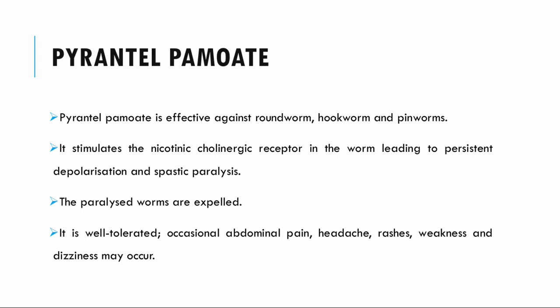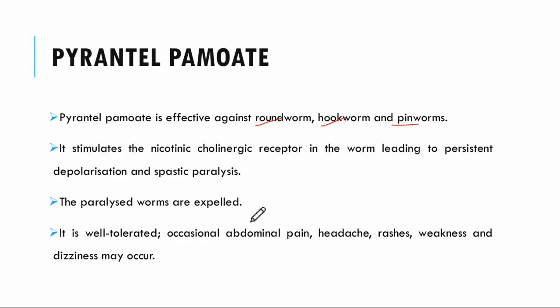Then we have pyrantel pamoate. Pyrantel pamoate is effective against roundworm, hookworm, and pinworms. It stimulates the nicotinic cholinergic receptor in the worm, leading to persistent depolarization and spastic paralysis, due to which the infested worm is expelled from the gut.